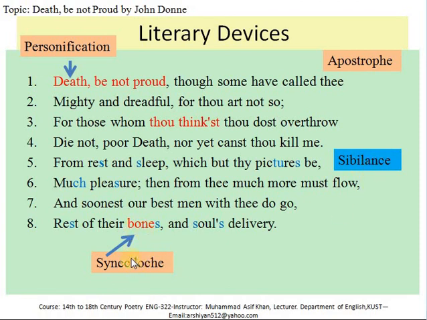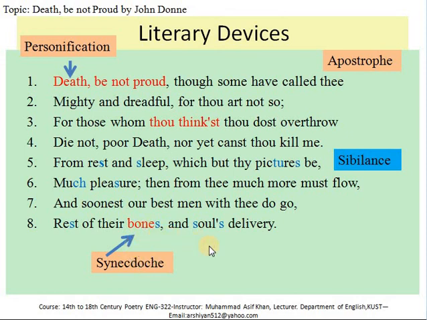Synecdoche is a figure of speech which is being used by John Donne here. "Rest of their bones." Bones is a word which is basically a part, and here these bones represent the whole human body. So synecdoche is being used here.